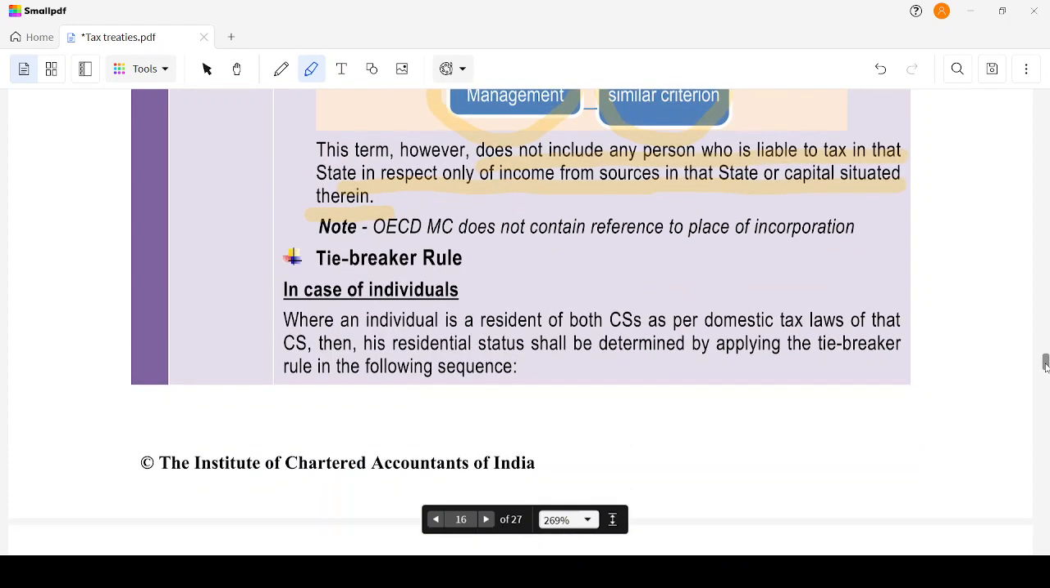And let's understand the order. When an individual is a resident of both the contracting states as per the domestic tax laws of those states, then his residential status shall be determined by applying the tiebreaker rule. If an agreement exists and a taxpayer is a resident in both the contracting states, we don't know which rule to apply, whether the Indian Income Tax Act or China's Income Tax Act. So for that we have a tiebreaker rule, which is as under in the following